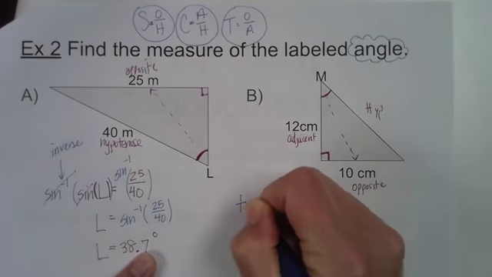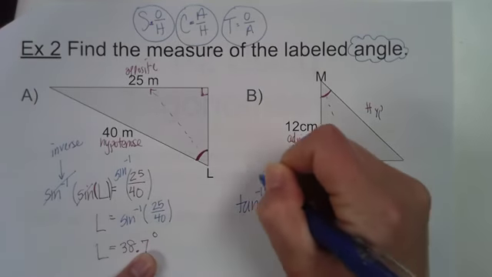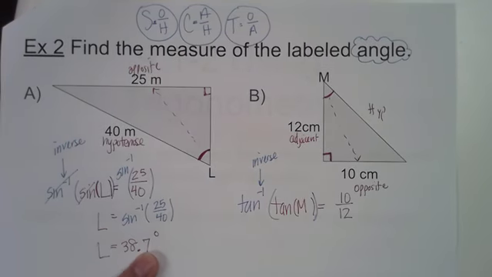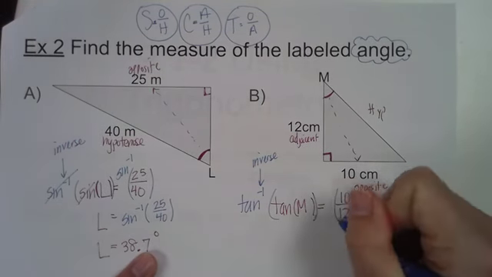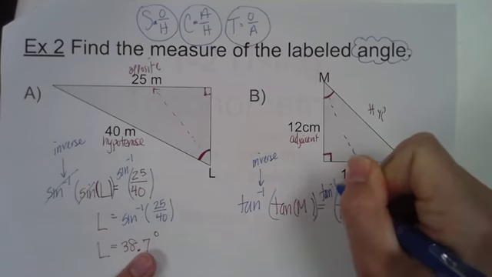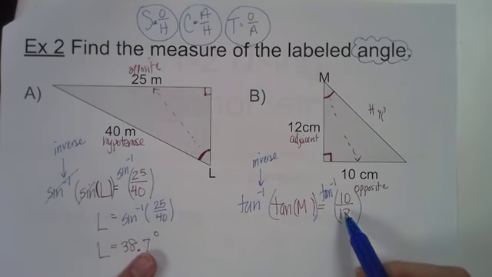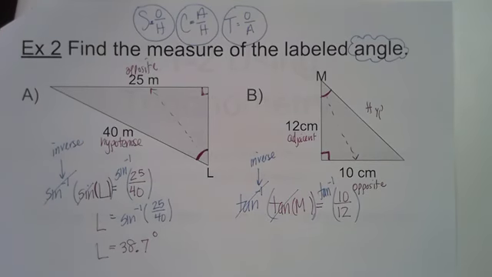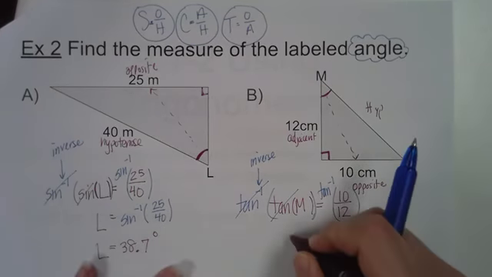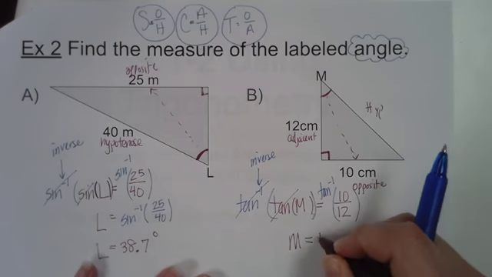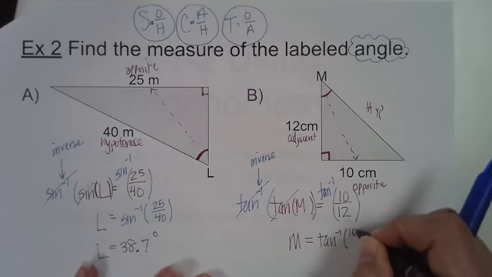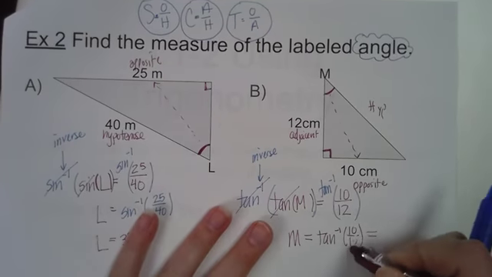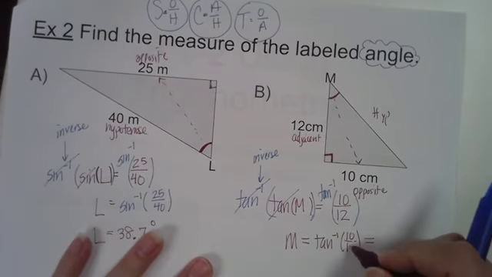So we're going to take a tangent inverse, not tangent to the negative 1. Say tangent inverse of both sides. Tangent inverse and tangent undo one another magically. And we get angle M is the tangent inverse of 10 over 12, which we can then plug in our calculators very easily.